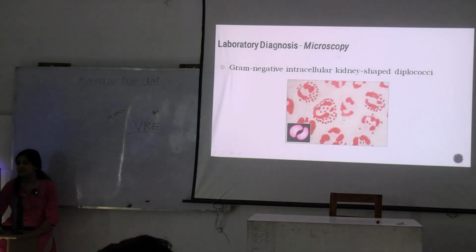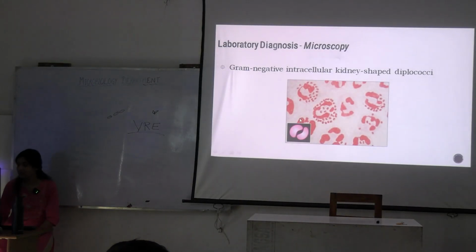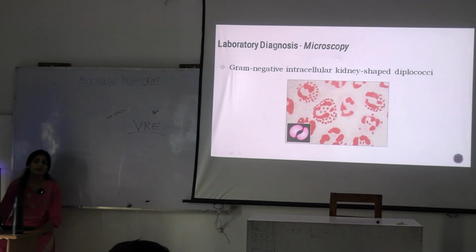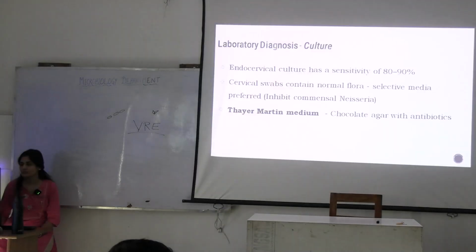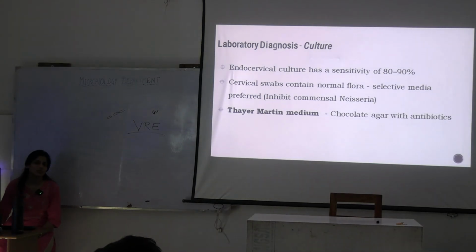This is how you will see the gonococcus. Gram-negative diplococci, could be intracellular, could be extracellular. Okay. Just remember one name of the selective medium, Thayer-Martin medium, which we use for gonococci.